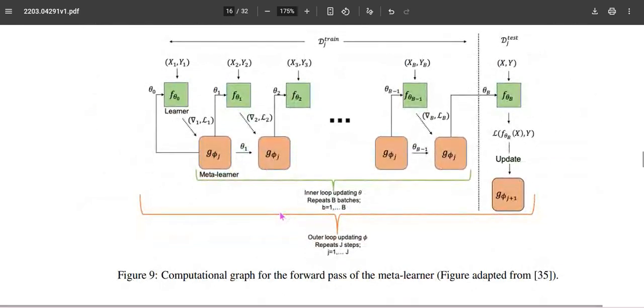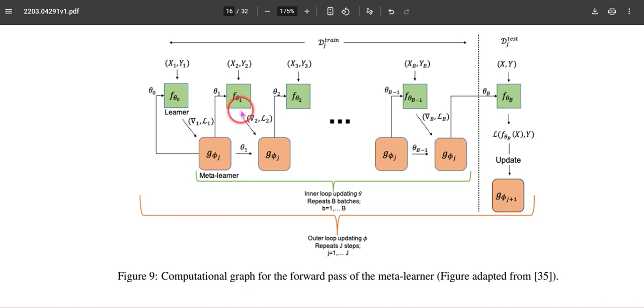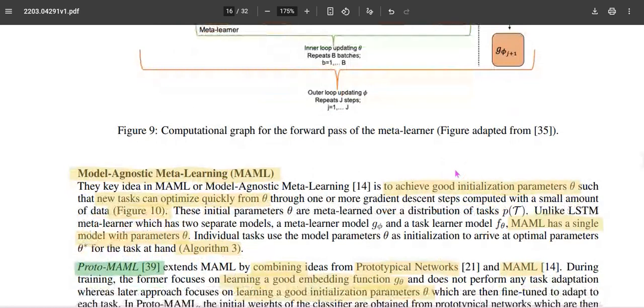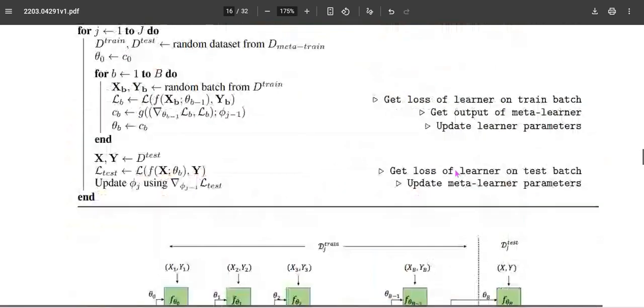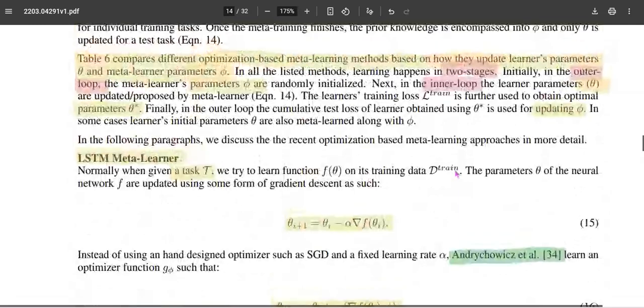And this is the computational graph for that meta learner. G will be given to this F, and F's output would again be a gradient, and that output of the F will be able to calculate the loss function, which will be again given to the G, and the previous output of the G will be again given to this present update, and the output again will be given to the F. This inner and outer loop will be iteratively updated using the training data, and it will be verified using the test data. This is optimization meta learning. So this is the algorithm for the LSTM-based optimization meta learning that we have mentioned here.